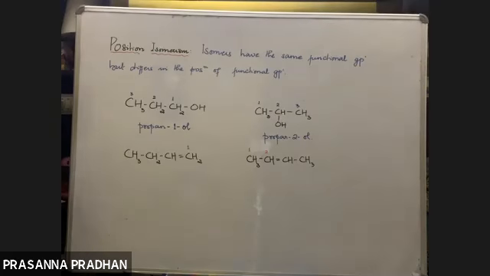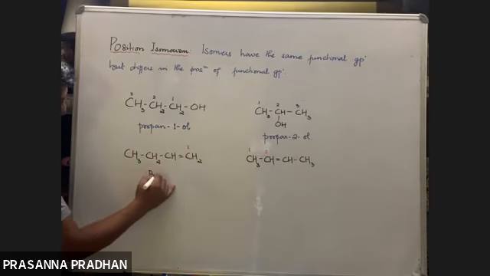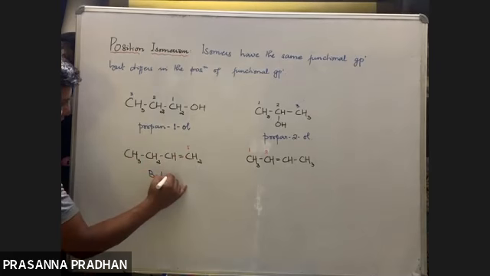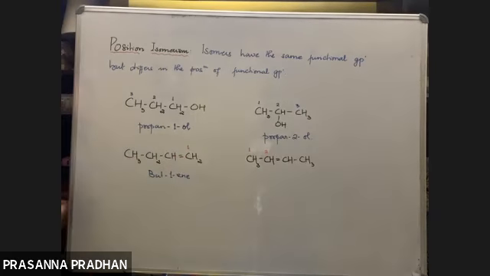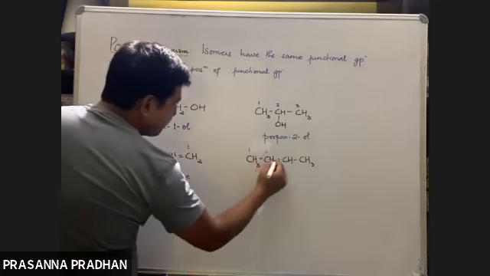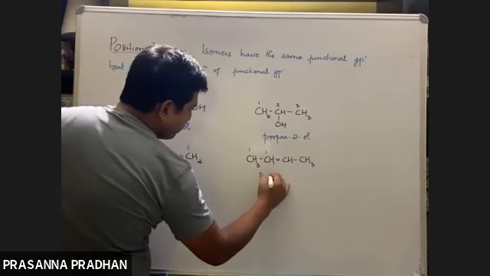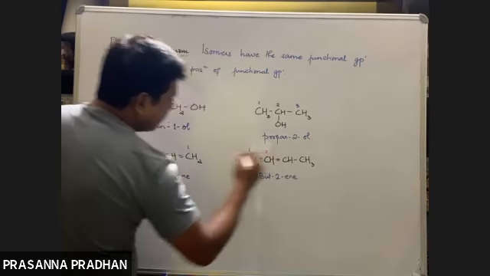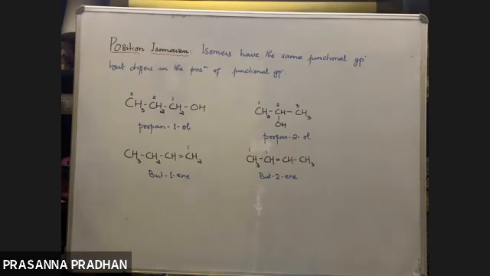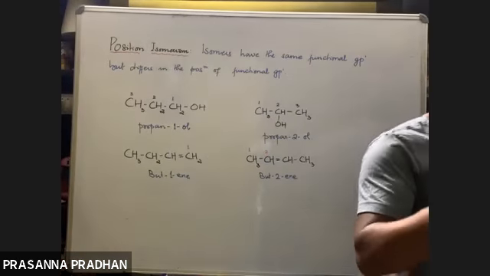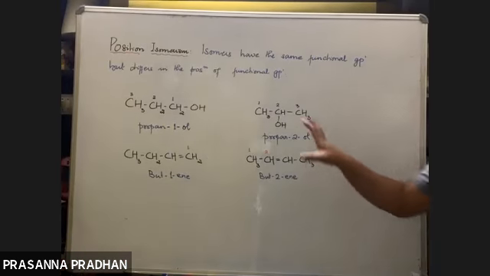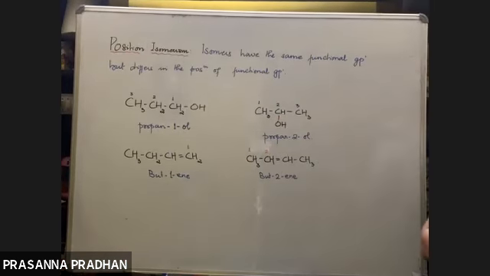And what about the IUPAC name? We should indicate the position of the double bond. It will be but-1-ene, as the double bond is starting at number 1 carbon atom. And what is the position of the double bond here? Number 2. So it will be but-2-ene. But-1-ene, and here but-2-ene. So again, these are considered to be position isomers. Remember, only when the functional group is the same but the position of the functional group is different, they are considered to be position isomerism.